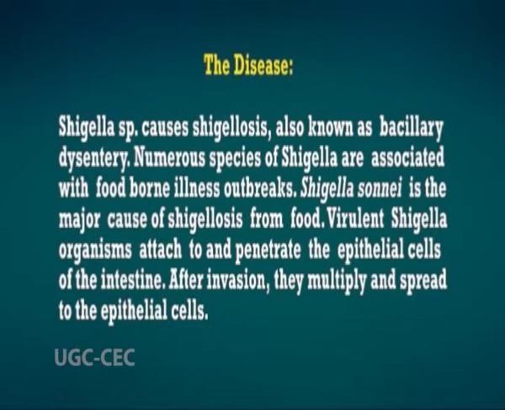Numerous species of Shigella are associated with foodborne illness outbreaks. Shigella sonnei is one of the species which is a major cause of shigellosis from food. Virulent Shigella organisms attach to and penetrate the epithelial cells of the intestinal tract. After they gain entry, they multiply and spread to the epithelial cells.